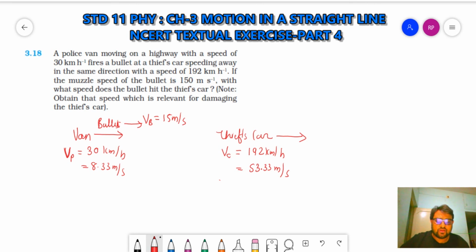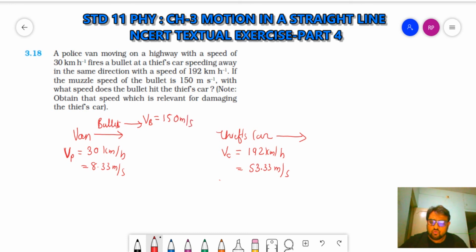So we'll use the relative velocity concept. The bullet is fired from a moving gun, which was already moving at 8.33 meter per second, and from that the bullet emerges at 150 meter per second.